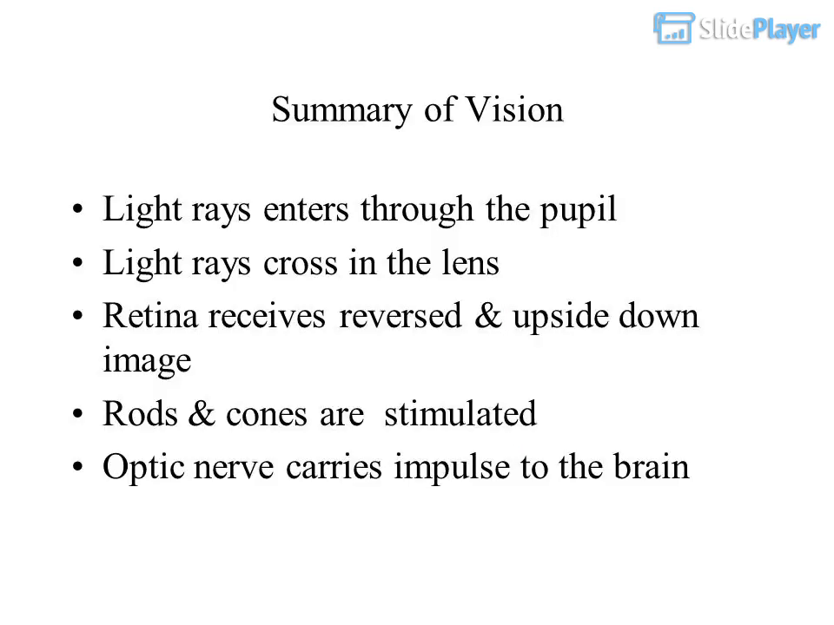Summary of vision. Light rays enter through the pupil. Light rays cross in the lens. Retina receives a reversed and upside down image. Rods and cones are stimulated. Optic nerve carries the impulse to the brain.